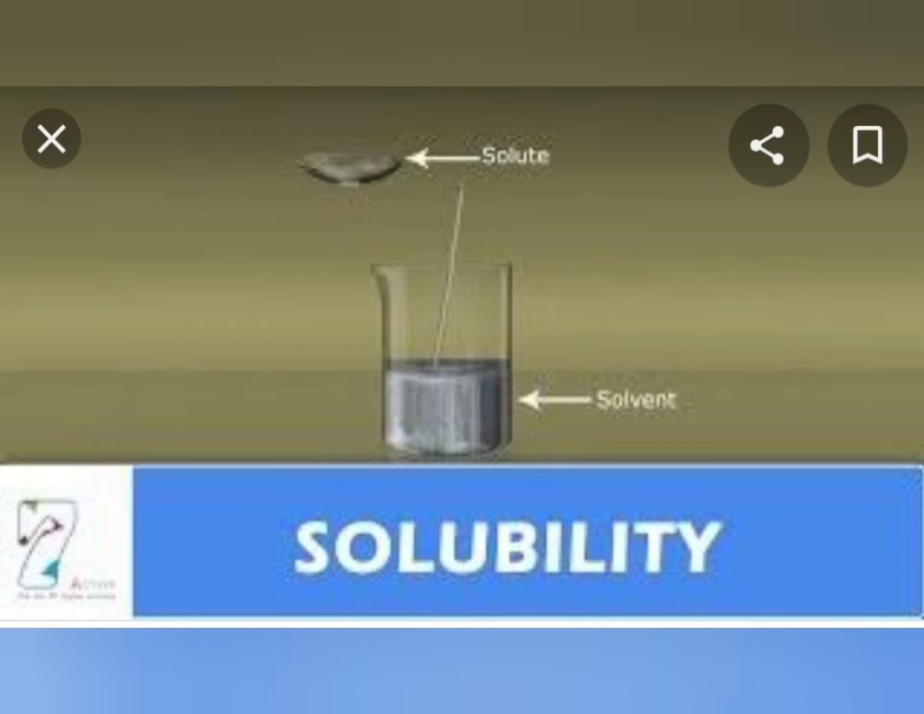We have taken some water in a glass, which is known as solvent, and we have taken 1 spoon of salt or sugar, which is known as solute. The substance that gets dissolved in the liquid is known as solute, and the liquid in which the solute dissolves is known as solvent. And this whole process is known as solubility.